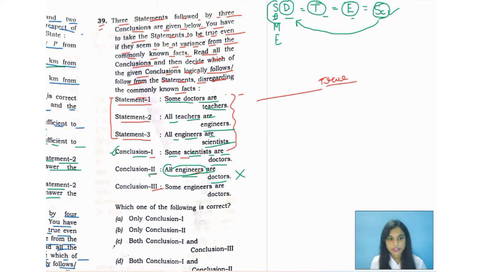Let's move over to conclusion number 3, which says some engineers are doctors. Yes, of course, some engineers are doctors. Here we are considering some doctors are engineers. So of course, some engineers are doctors. So we will go with both conclusion 1 and conclusion 3. All right. Yes, conclusion 1 and conclusion 3 are correct. So option number C is your correct answer. Let's move over to the next question.